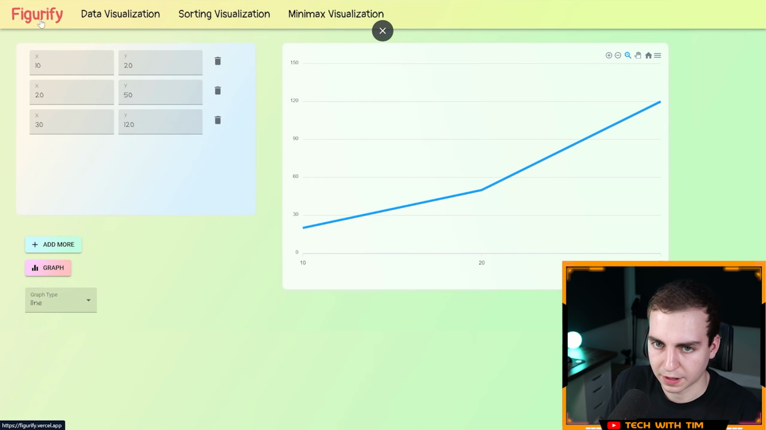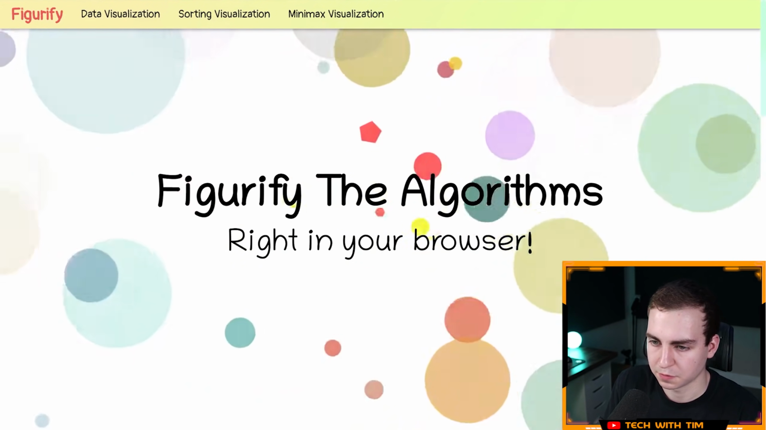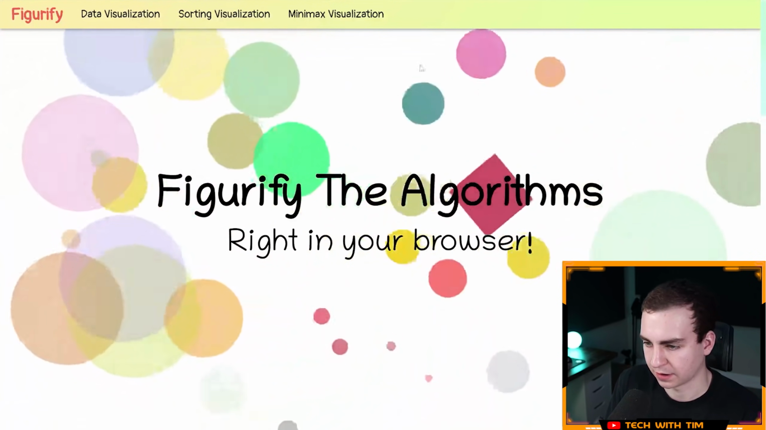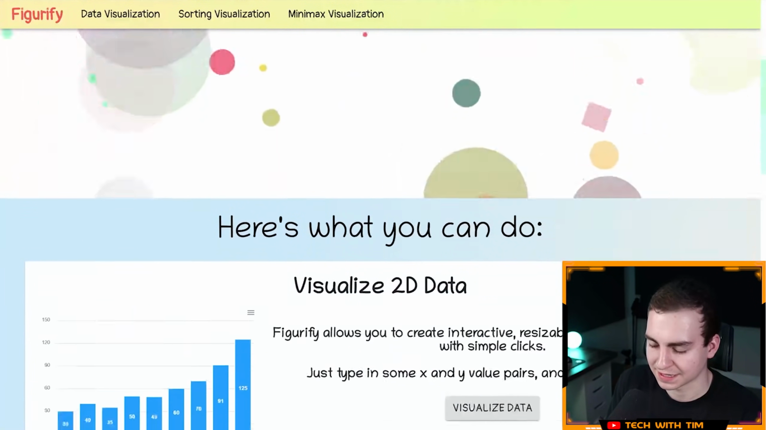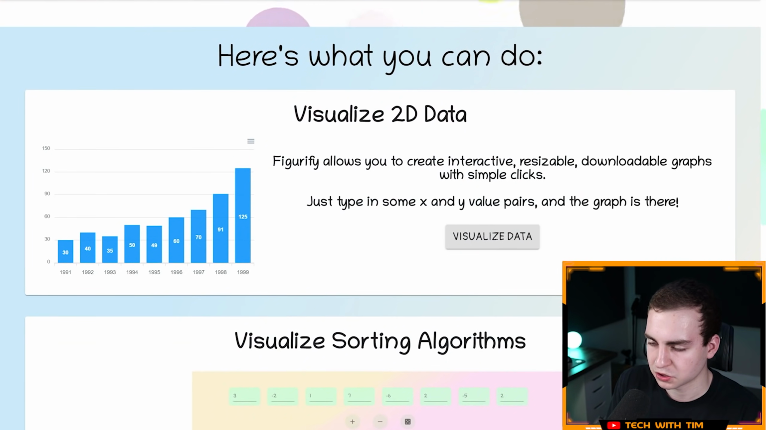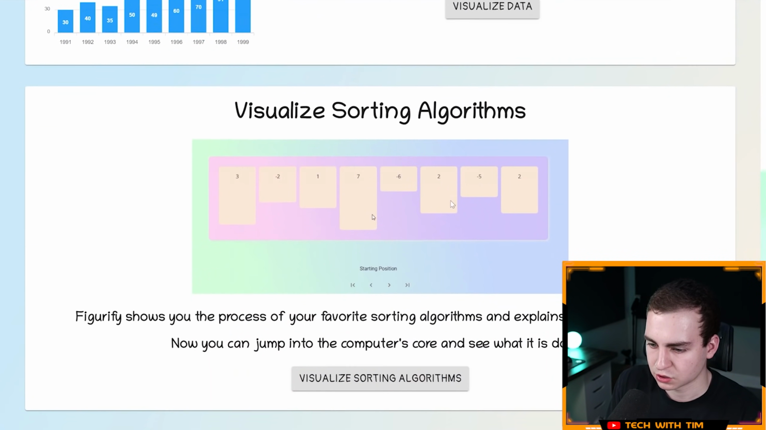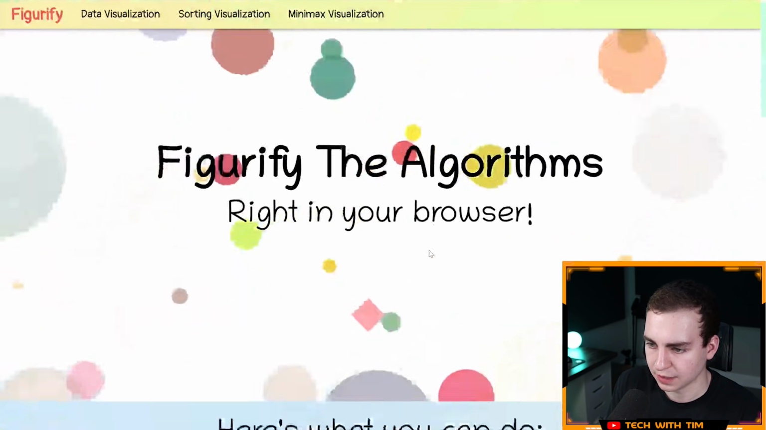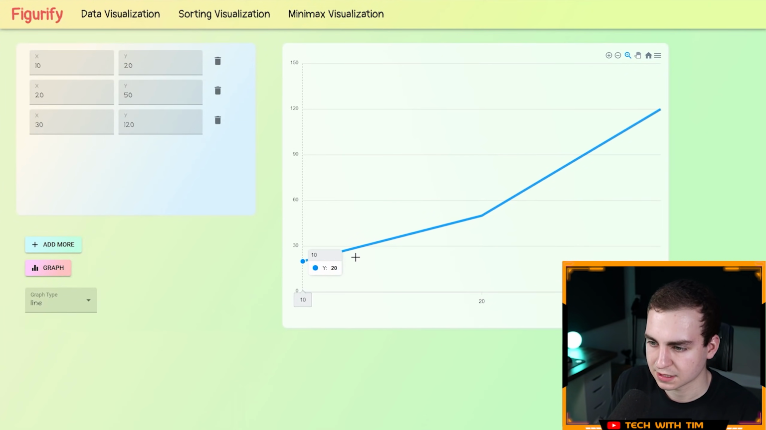Okay, so let me go back to the home page here. I was messing around with it before. So Figurify the algorithms right in your browser. Okay, awesome. And I like all of these little bubbles popping out. That's a nice touch. Here's what you can do. Visualize 2D data, visualize sorting algorithms, and visualize the minimax algorithm. Awesome. Okay, so let's go into 2D data and see how this looks.